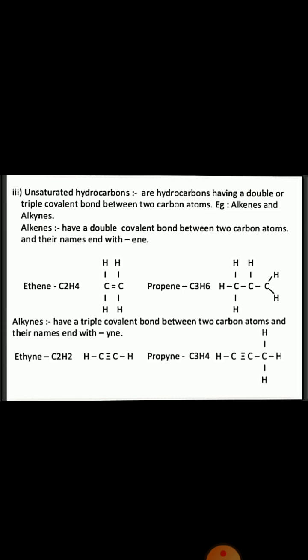Now in alkynes, the first compound is ethyne, C2H2. To make 8 electrons, or noble gas configuration, they share electrons with the hydrogen. So here a triple bond is forming between two carbons. So these are alkynes. The hydrocarbons that form a single bond are called saturated hydrocarbons, and the hydrocarbons that form double and triple bonds between two carbons are called unsaturated hydrocarbons.